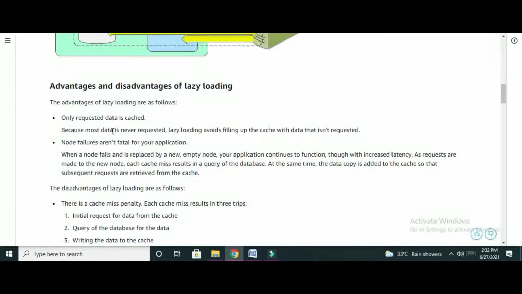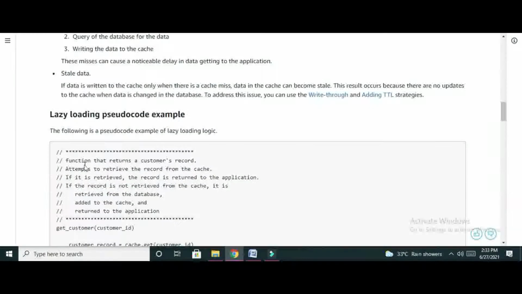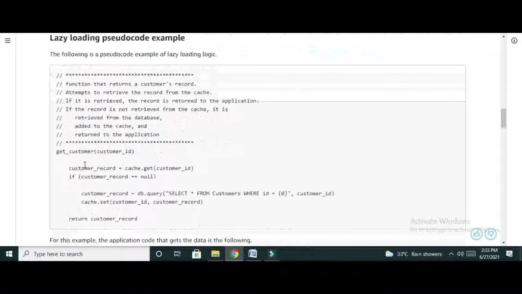So what are the advantages? Only requested data is cached. Node failures aren't fatal for the application. What are the disadvantages? Initial request for the data from the cache, query of the database for the data, and writing the data into the cache. This is the pseudocode for how to implement lazy loading.